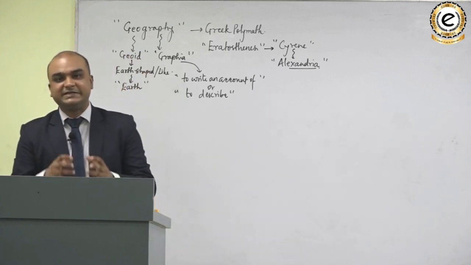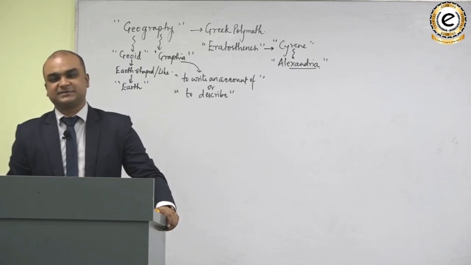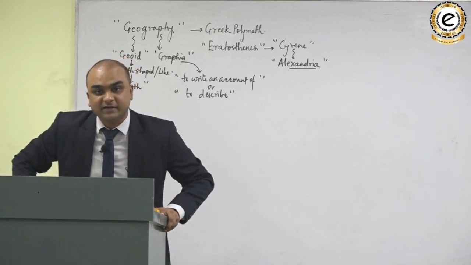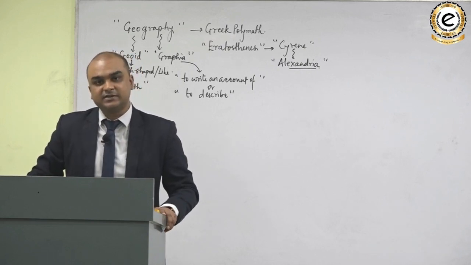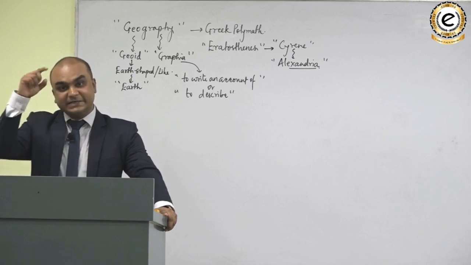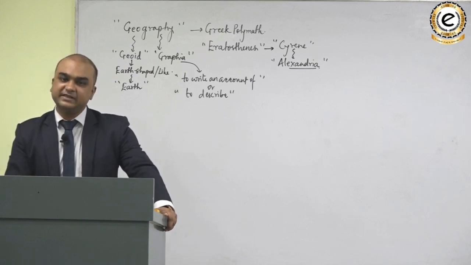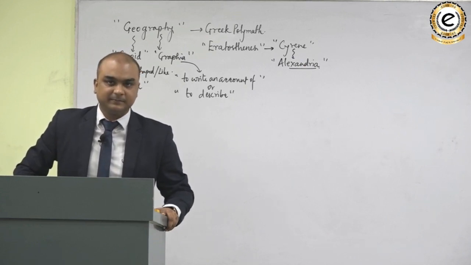Because when we describe the Earth as a part of the universe or the solar system, that's the astronomical description of the Earth. When we describe the Earth in terms of its structure or its internal makeup, then that is the geological description of the Earth.